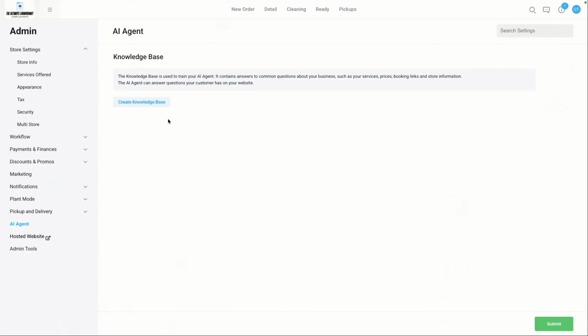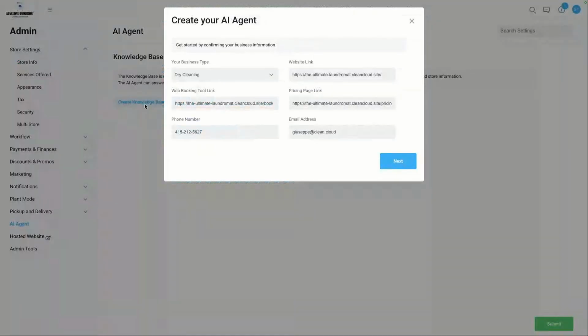So let's go into the AI agent area. Again, available for those of you on a Grow or Grow Plus subscription plan. And basically, we can go and start creating our knowledge base. So this is where we're going to be able to start to put some information in. We'll go through this together. So I can say, for example, I have a laundromat. This is my website link, right? I pre-populated some of this stuff, but of course you would be able to enter all this information.